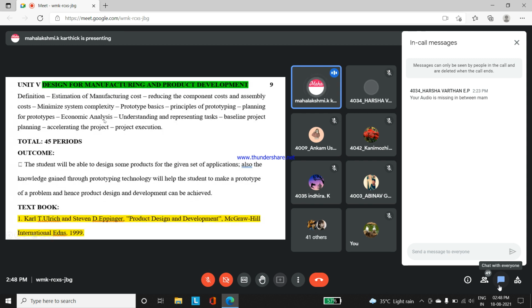Economic analysis: if the petrol rate has increased, is this the correct situation to launch this product? It gives an economic boom like that. All those information we'll try to understand in this unit. I think you have got an overall idea about the product design and development subject. Yes, students?